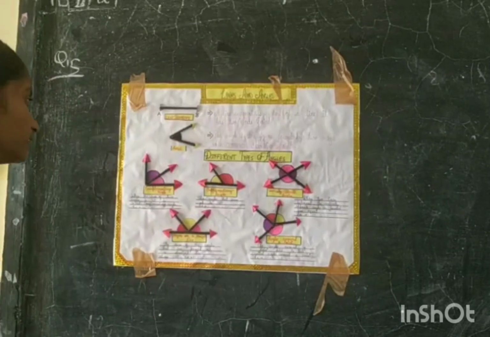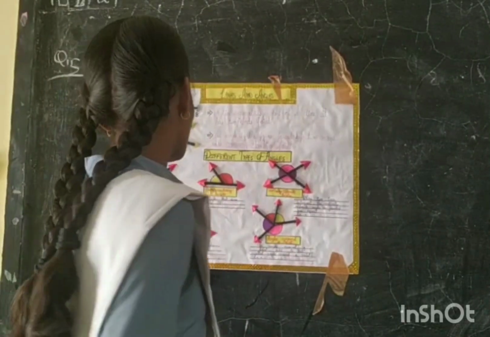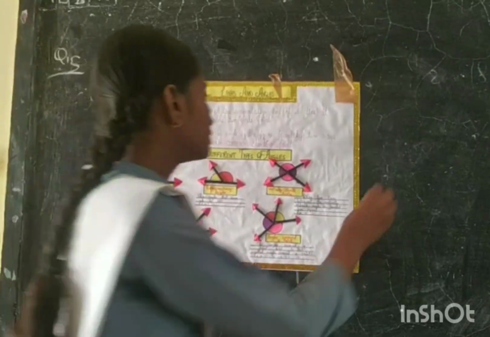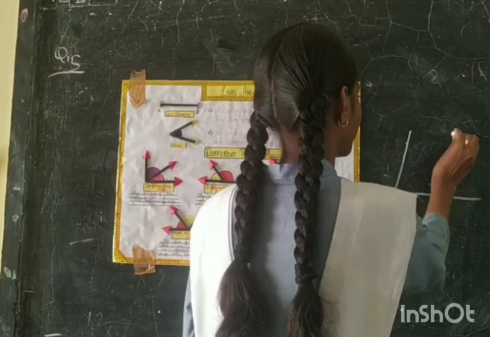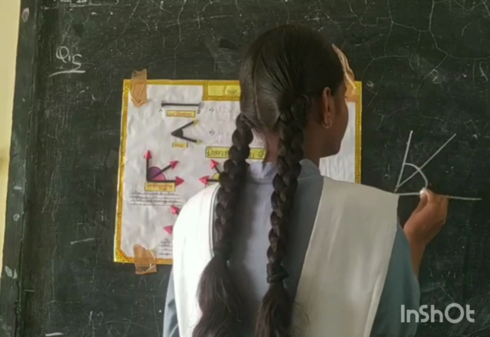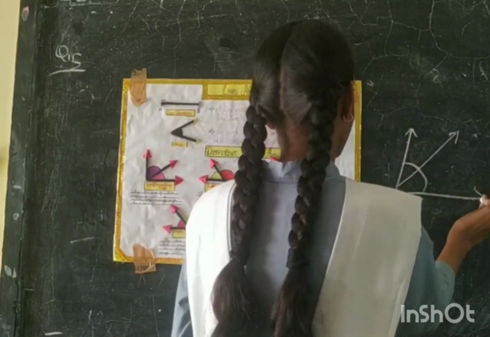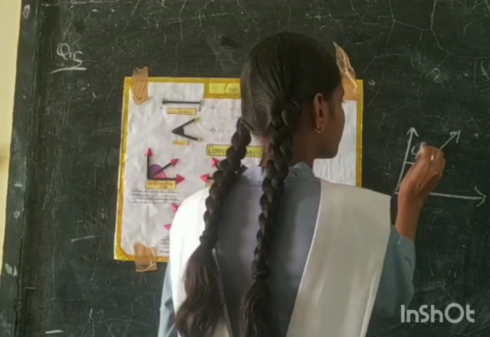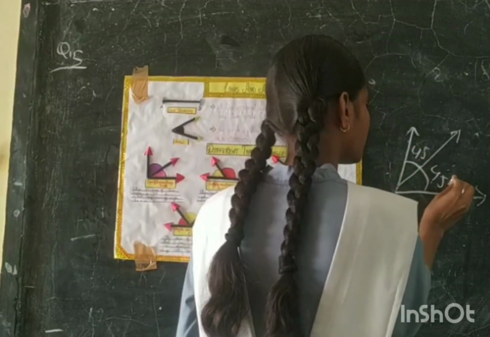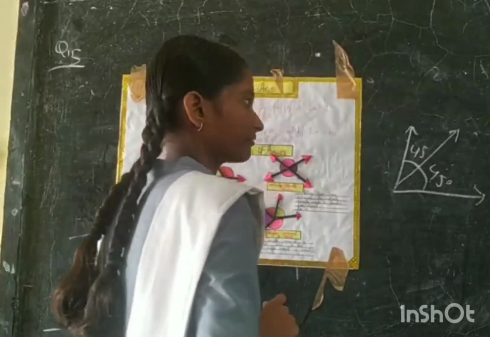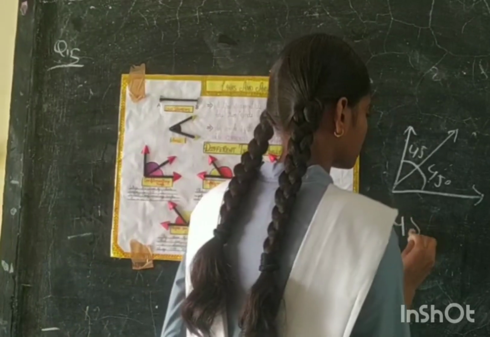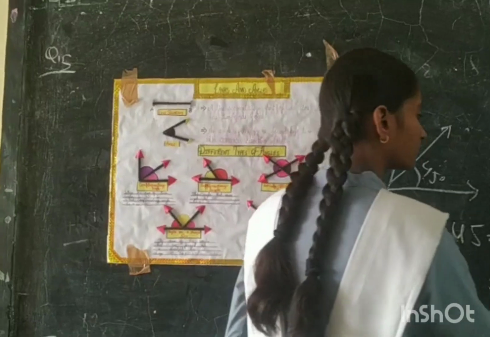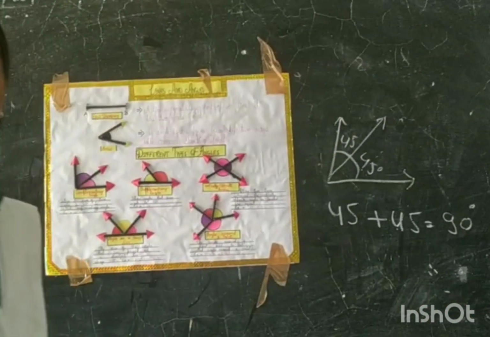Different types of angles. Firstly, complementary angles. When the sum of two angles is 90 degrees, they are called complementary angles. Example, 45 degrees and 45 degrees. The sum of the two angles, 45 plus 45, is equal to 90 degrees. So it is called a complementary angle.